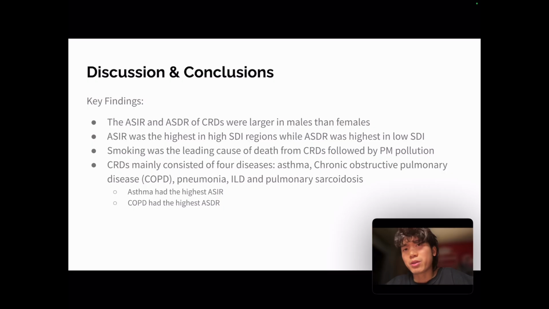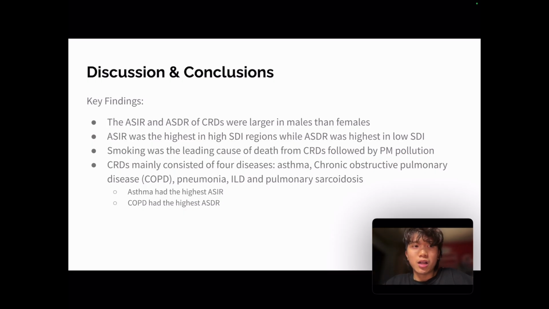So that's why there are many more cases and deaths found in males compared to females for CRDs. And so also, ASIR was the highest in high SDI regions, while ASDR was highest in low SDI regions. And this comparison highlights the association between population health and disparity amongst rich and poor, because in more affluent areas they have more access to health care, which makes it easier to report sicknesses. So that's probably why ASIR was much higher.